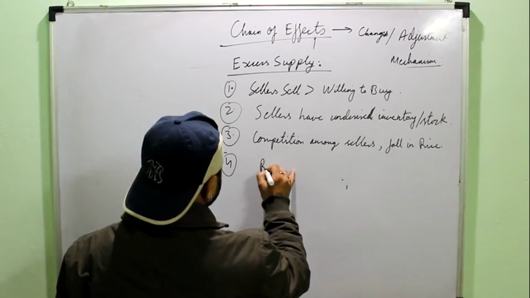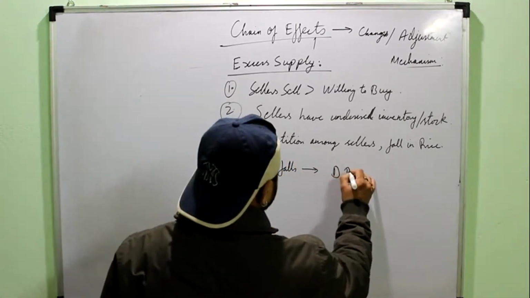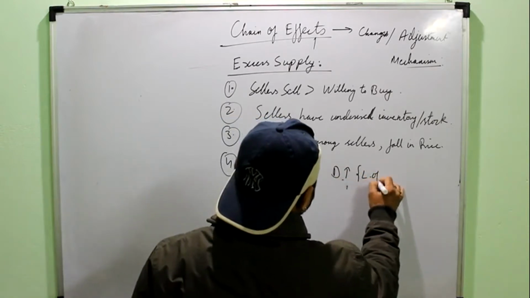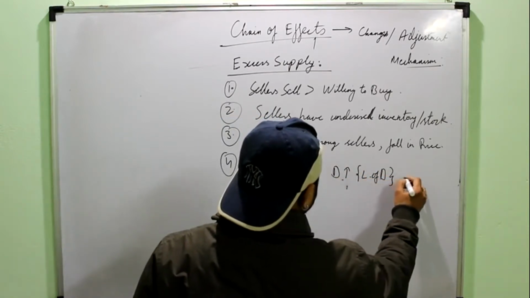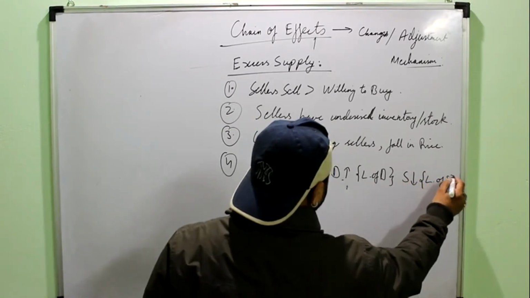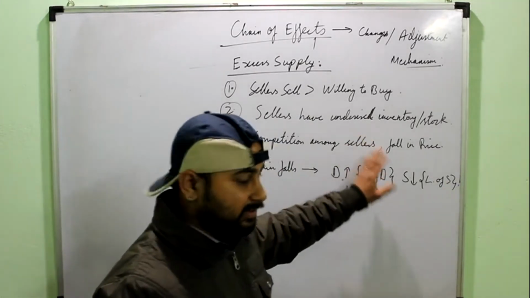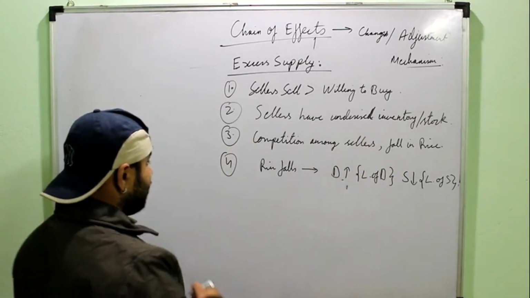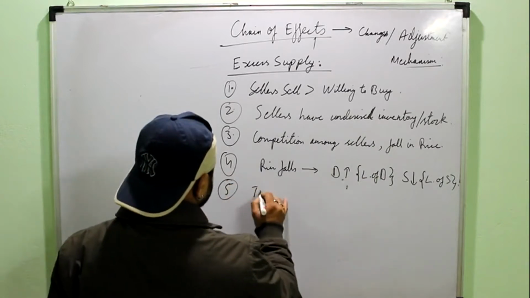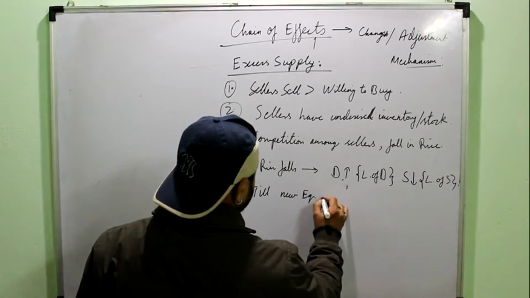And when the price falls, demand starts rising, that is the law of demand, and supply starts falling, that is the law of supply. So again the same chain has started, demand starts rising and supply starts falling, and again this will continue till a new equilibrium is established.